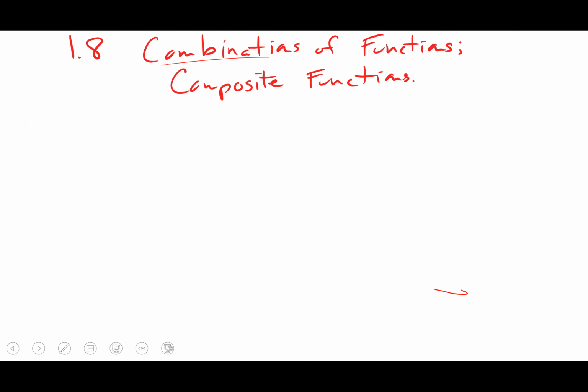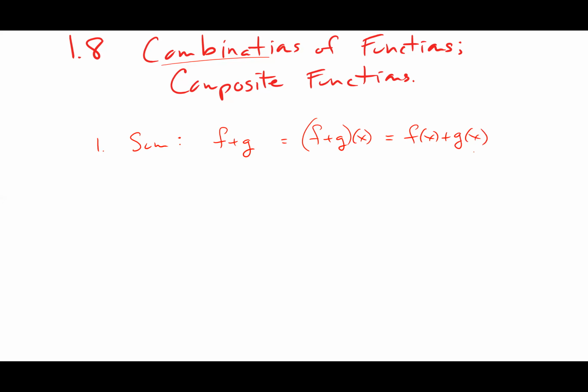Just like numbers, we combine functions together by adding, subtracting, multiplying, and dividing. So let's kind of do that real quickly here. Let's write out each of these here. So for number one, sum. How do we add functions together? There's some notations to it. You can just write f plus g, just like that. And that means you're adding two functions together. You can also write f plus g with the little x all the way on the side. That does not mean multiply. That means the f plus g is added together with the x being the variable. Or you can write it like this, f of x plus g of x. All three of those mean the exact same thing whenever you see it in mathematics.